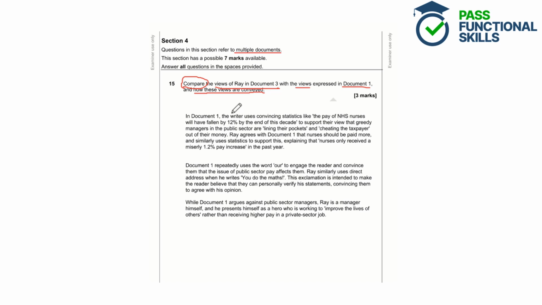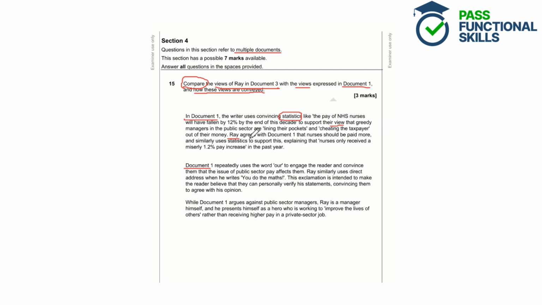So the student here in their answer has clearly signposted to the examiner what they're talking about and when, so they put in document 1, and Ray here, so Ray in document 3. And we've got a method here straight away. So the writer uses convincing statistics. So that is the method, that's how the views are conveyed. To support their view, so this is how the views are conveyed, and they're supporting their view that greedy managers in the public sector are lining their pockets and cheating the taxpayer out of their money.